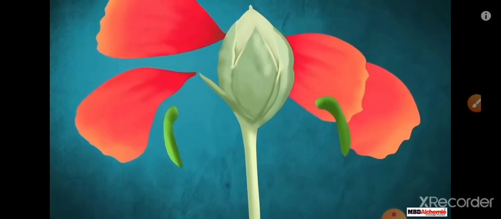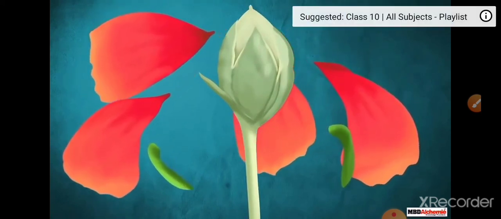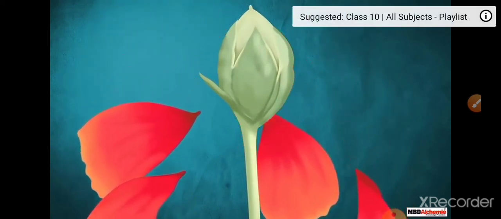So this fruit is the ripened ovary, and the ovule is changed into a seed.